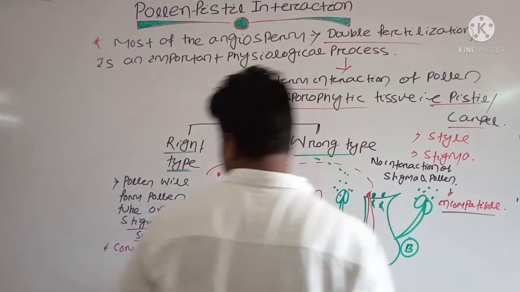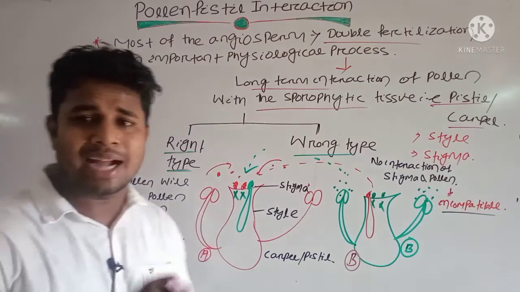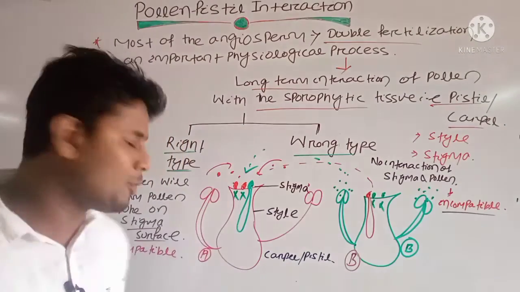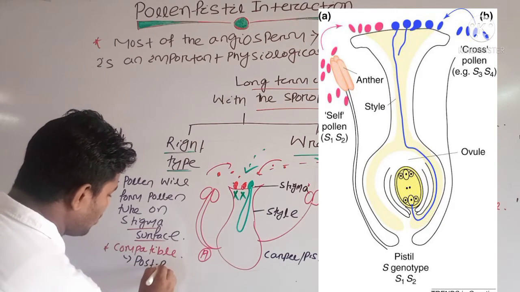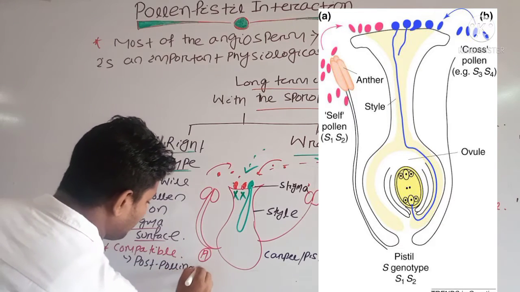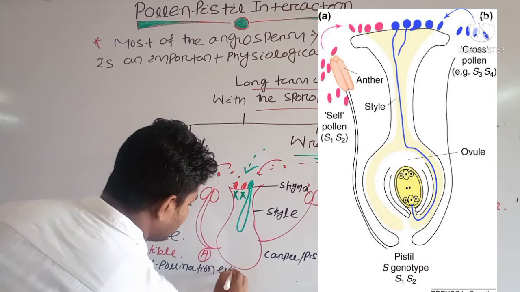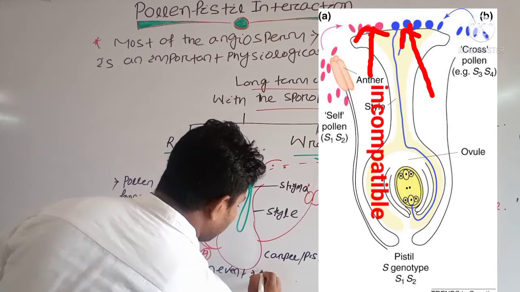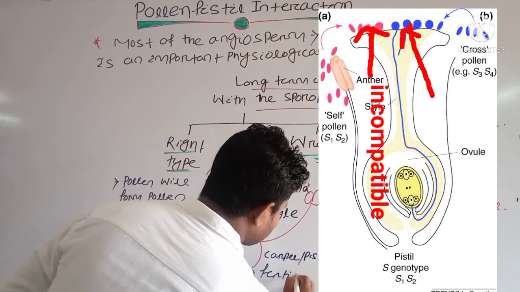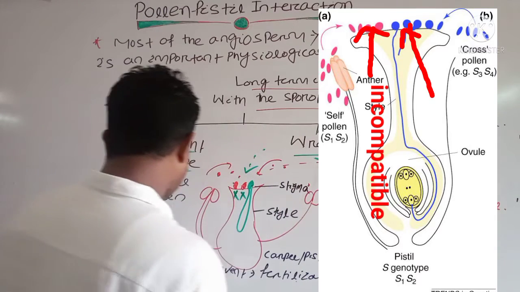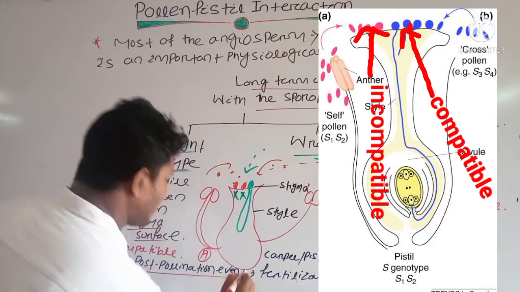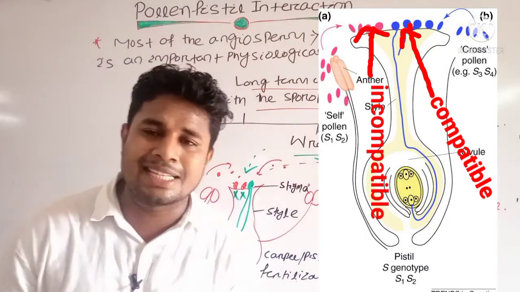And when there is compatible interaction, it will allow the post-pollination events, which will lead to the fertilization process. Clear?